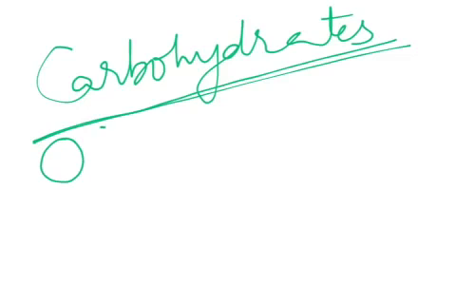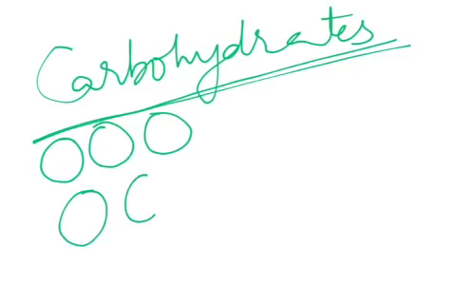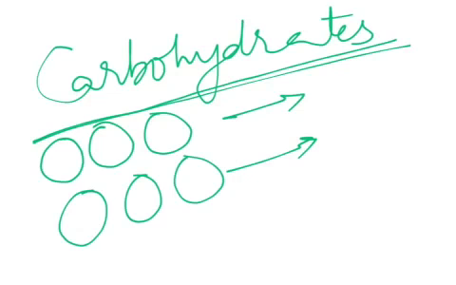The foodstuffs we take are complex organic molecules, and we convert them into simple organic molecules that let us absorb them comfortably into the blood capillaries. So, carbohydrates are complex organic molecules.